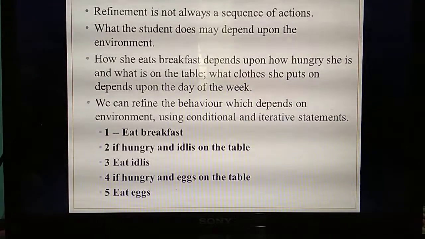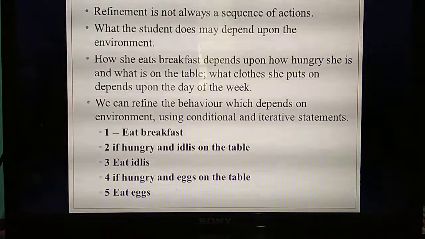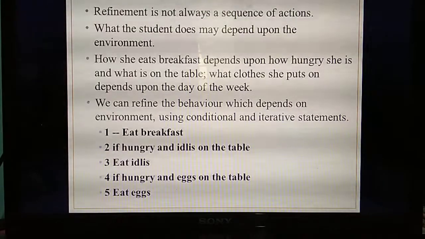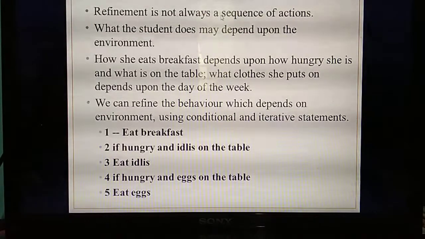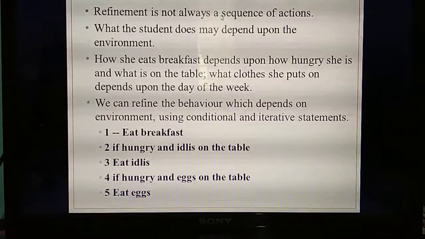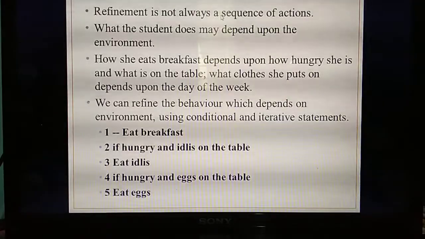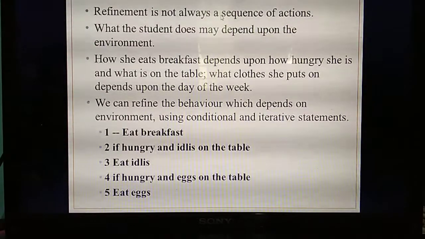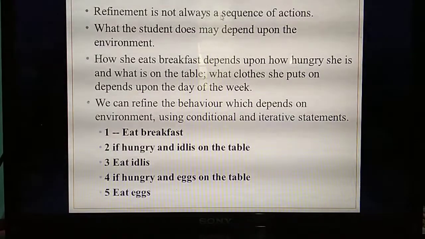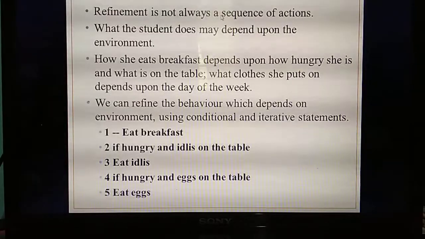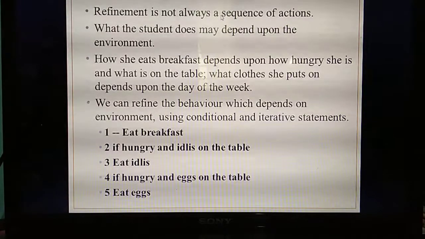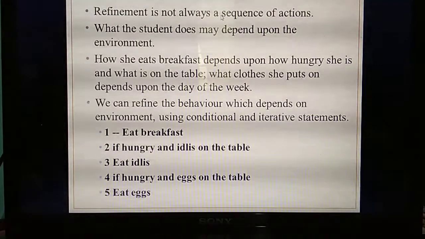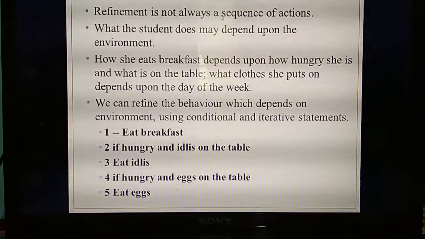Understand? Next. Okay. Next thing, listen. So, the refinement is not just a sequence of actions. They have split those sub-problems into again smaller sub-problems, but based on the environment, the students can change their actions. That's the input property. Listen carefully. Based on the environment, these are the normal actions you have given, but the students can change their actions.